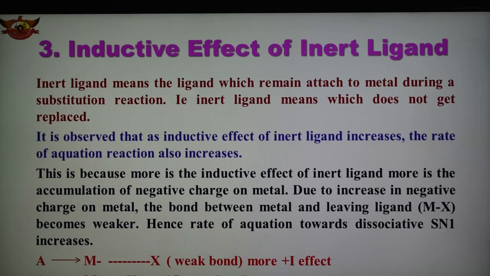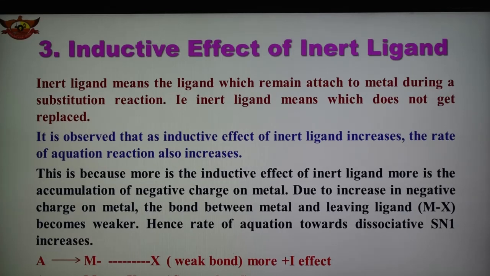And as we know, inert ligand is one which remains attached to the metal in the complex during substitution, and it is observed that as the inductive effect of inert ligand increases, the rate of aquation reaction also increases. This is explained on the basis of inductive effect.